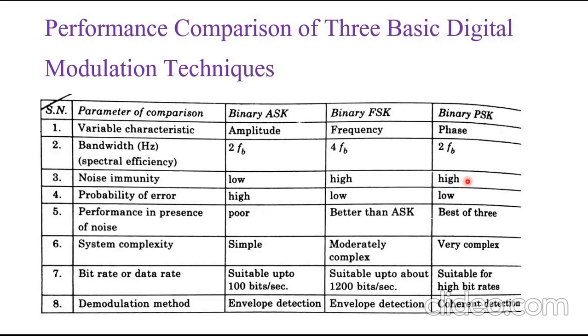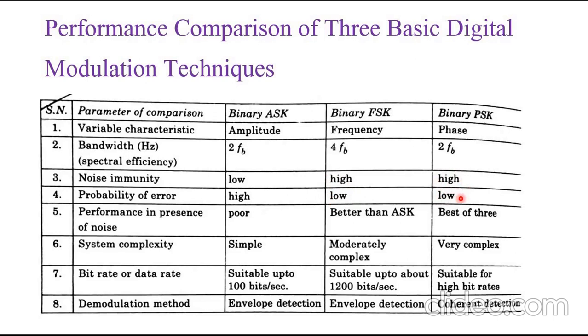Now the probability of error. In binary ASK, noise immunity is low, so the probability of error will be high. In binary FSK, noise immunity is very high, so the probability of error will be low. In binary PSK, noise immunity is also high, so the probability of error is low.